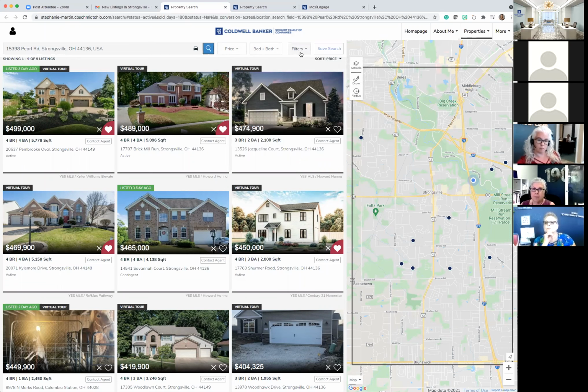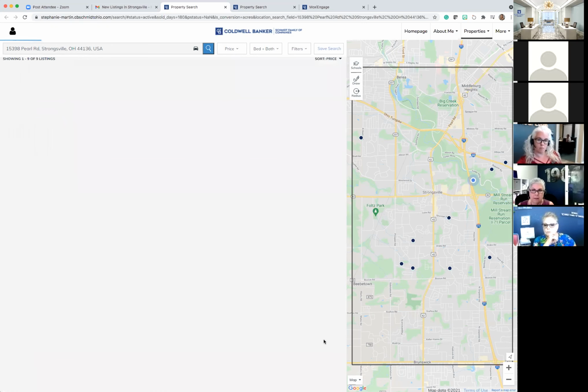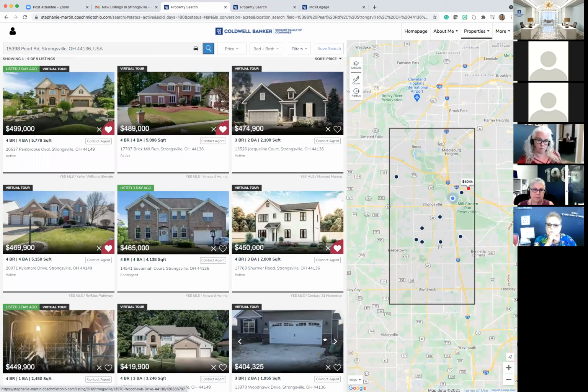And here's the beauty. This filter option gives them all of the options to choose from. So if they said to you, literally no condos or townhouses before, so you had them not in your search, which would have made them not selected, your client can come in here and say, okay, I want to check out condos, I want to check out townhouses, and it lets them actively come in here and do a full search for a specific property. So they can filter it and hit apply. And what's wonderful is they can do that without even telling you. So if they decide to go to condos and they first told you no condos, you know this because in a second, I'm going to show you the agent standpoint side where it tells you this information.